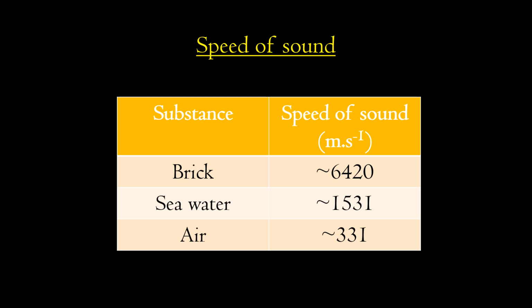The speed of sound is fast in a solid object and slower in a gaseous object or substance. This is because of the density of the material: how closely packed the particles of a medium are in a given volume. The denser the substance, meaning the more closely packed the particles are, the faster the speed of sound.